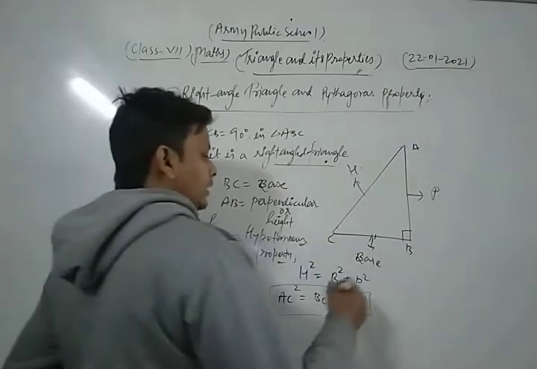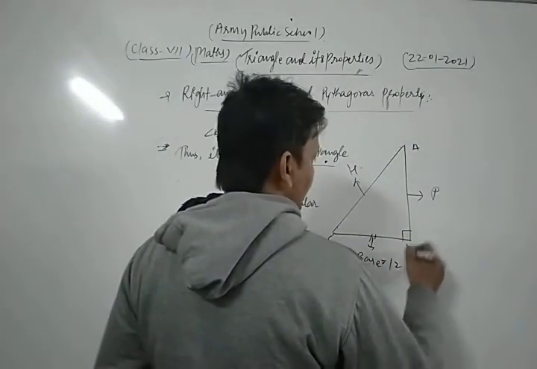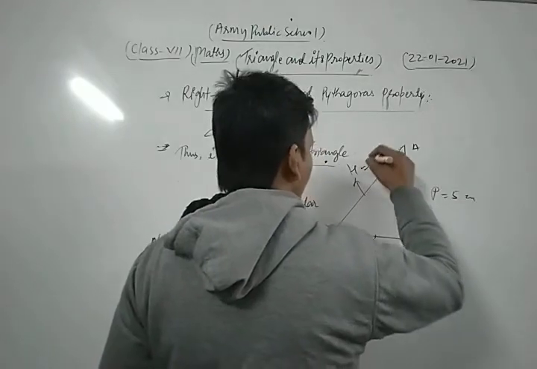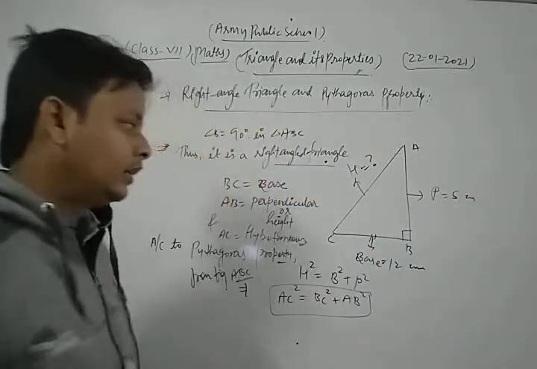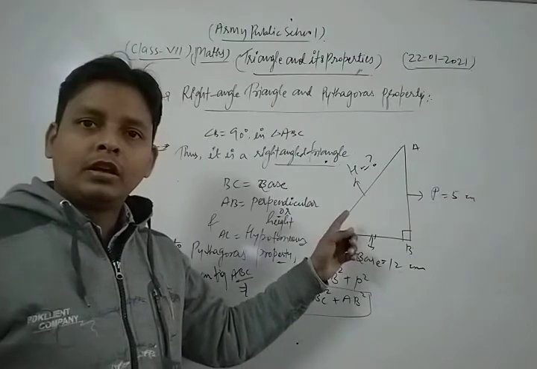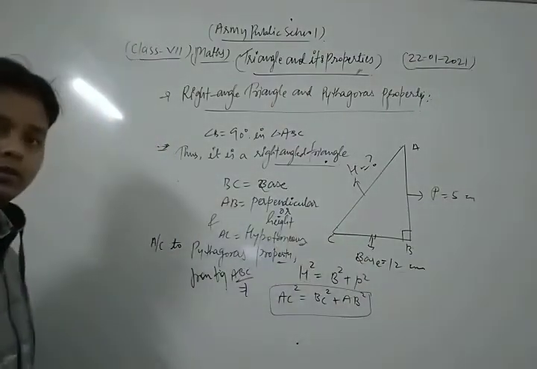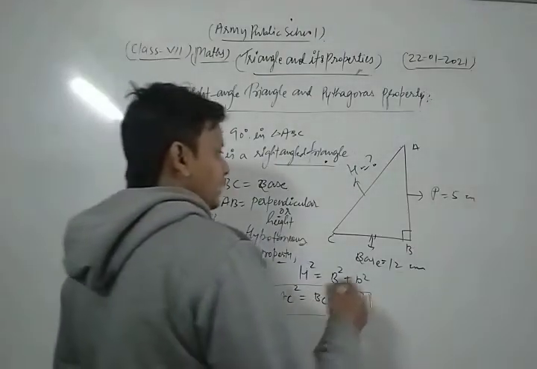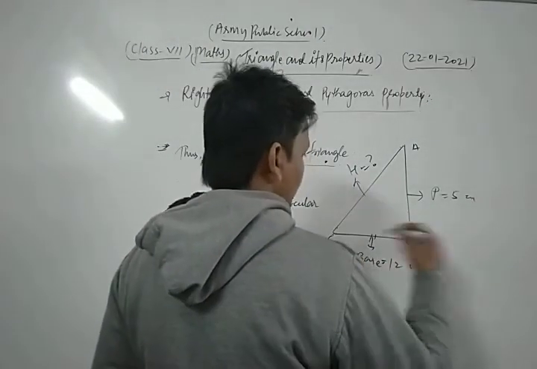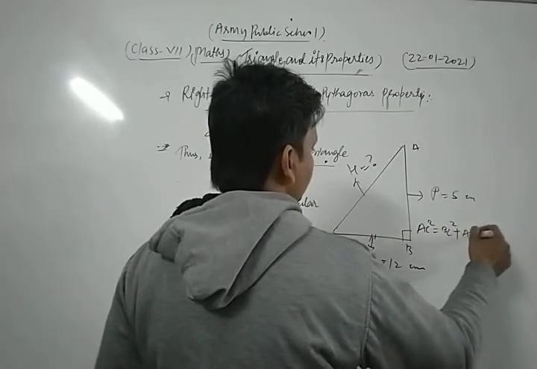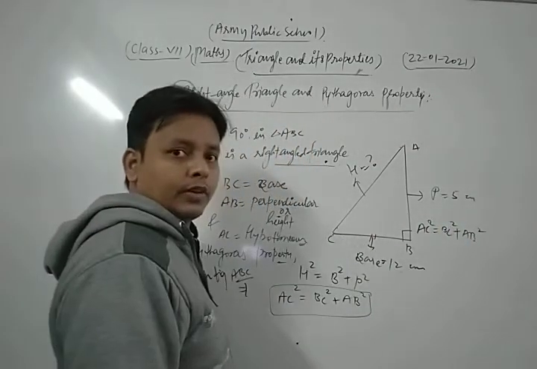Suppose here we get a base of 12 and a perpendicular of 5 centimeter. Then what is the value of its hypotenuse? Now here we apply the Pythagoras property in that triangle. Let's see the solution of that question. Here AC is the hypotenuse, which we find. So AC square is equal to BC square plus AB square. You know that very well.